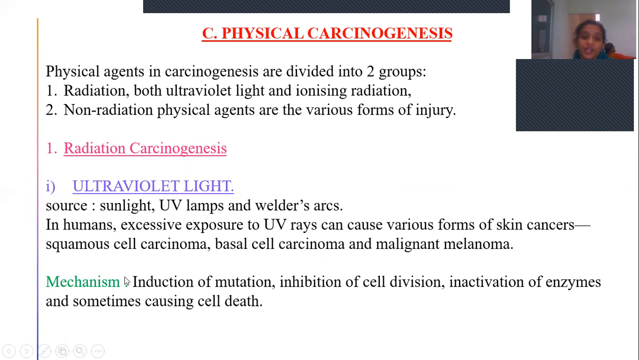And coming to the mechanism, how do ultraviolet radiations cause carcinogenesis? By a process called induction of mutation. This is the most important one. These ultraviolet radiations will induce mutations, so the progeny or next generation cells that come are malformed cells. They also cause inhibition of cell division, inactivation of enzymes, and sometimes cell death. Out of all this, induction of mutation is the important one. And as I said, it does not penetrate deeply, it can reach only till the dermis. That is the reason it causes skin cancers.